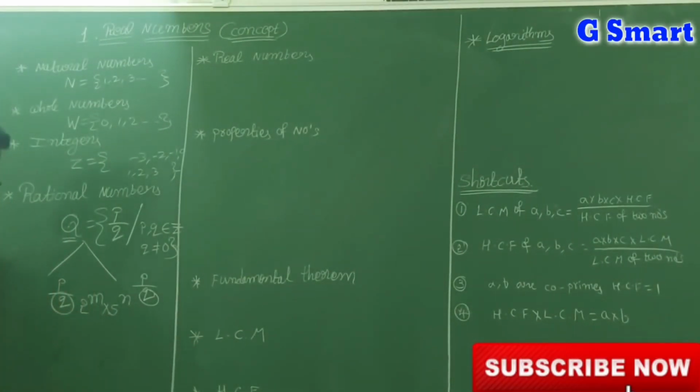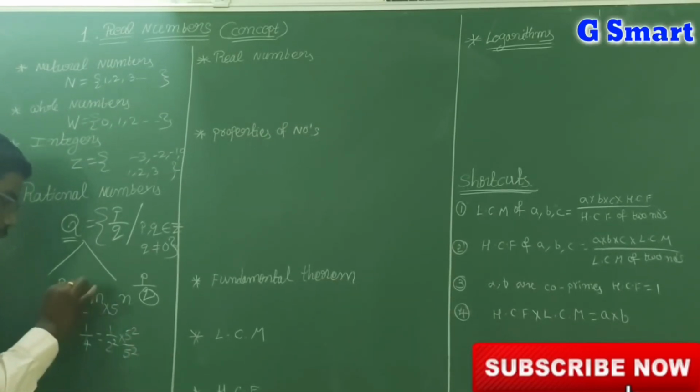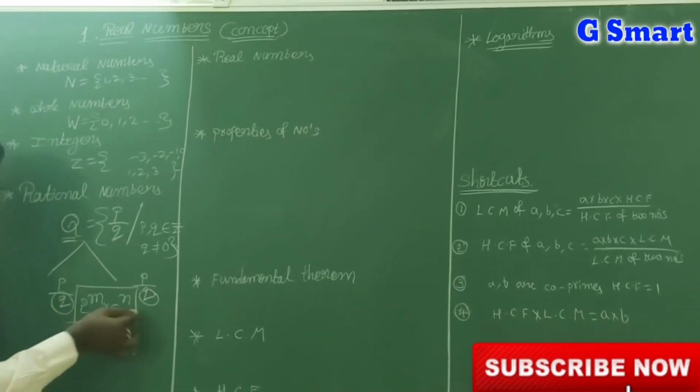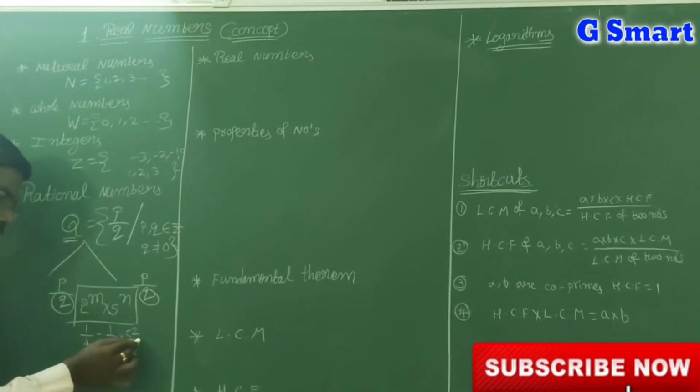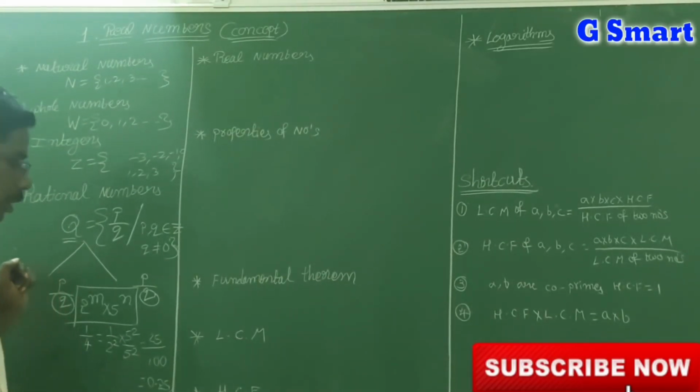Example: 1 by 4. This is terminating because we can write it as 1 by 2 square. It should be in the form of 2 power m and 5 power n, so I should multiply by 5 square on numerator and denominator. 5 square is 25, and 2 square times 5 square is 10 square, which is 100. So 25 by 100 is 0.25. So it is terminating.